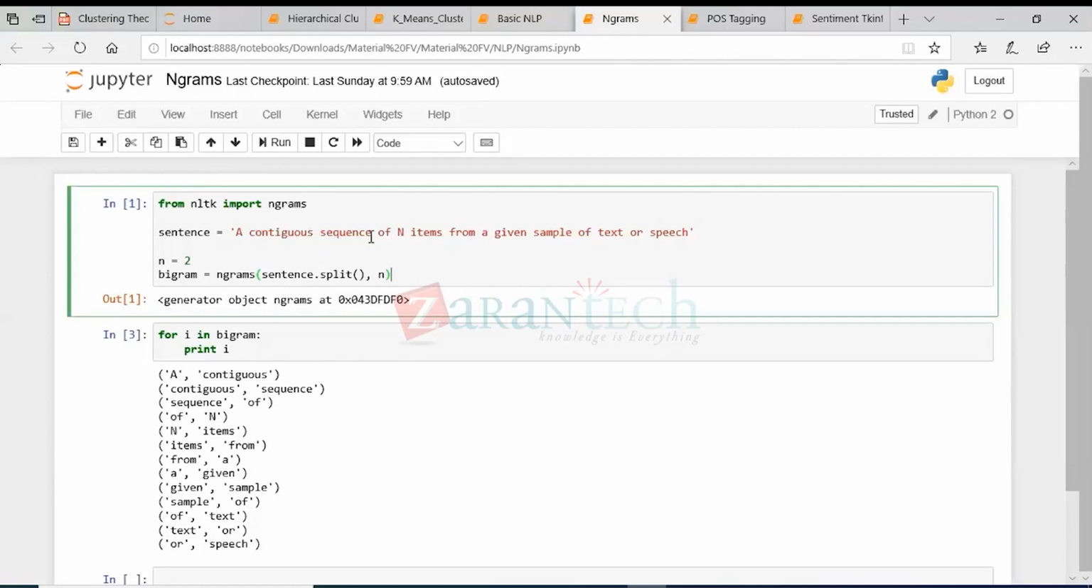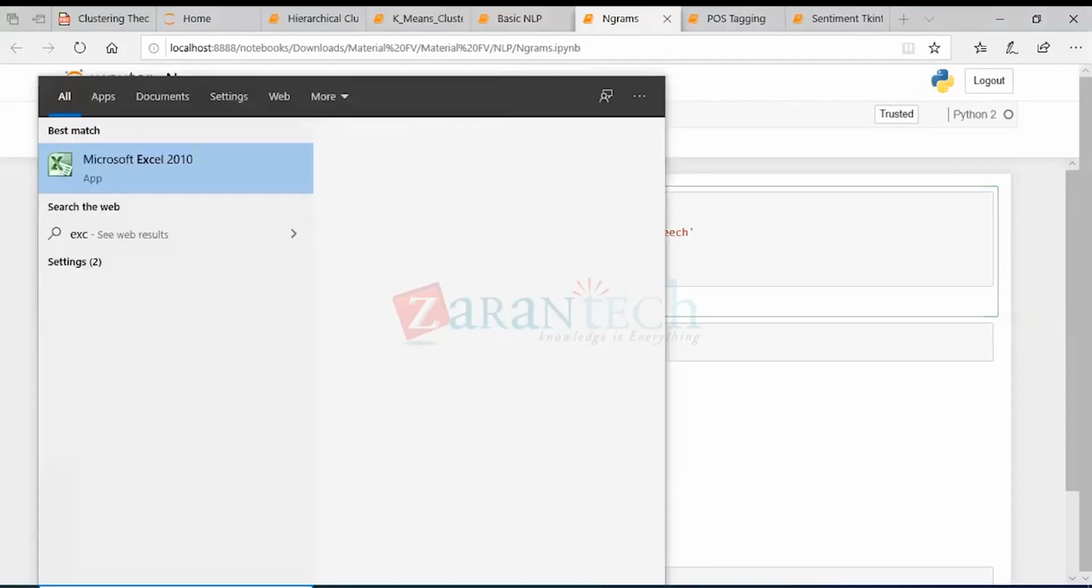Okay, so here you have a sentence, right? A sentence is a contiguous sequence of n items from a given sample of text or speech. Okay, so now let's say we want to perform some analysis, like we want to predict whether this sentence is positive or negative, right? So I'll just take it, or else I'll give some other example.